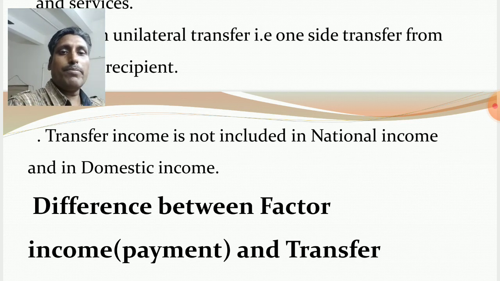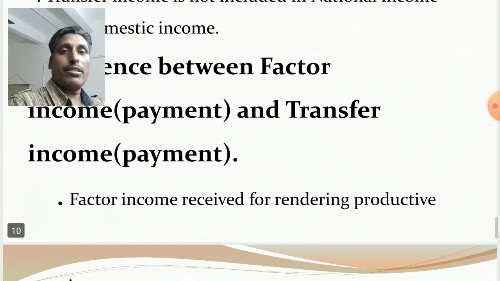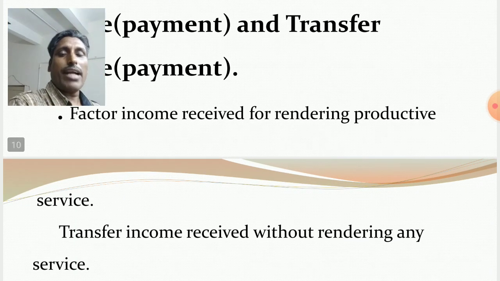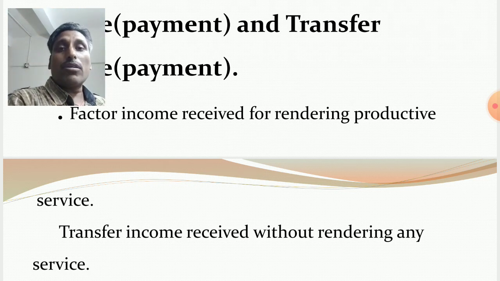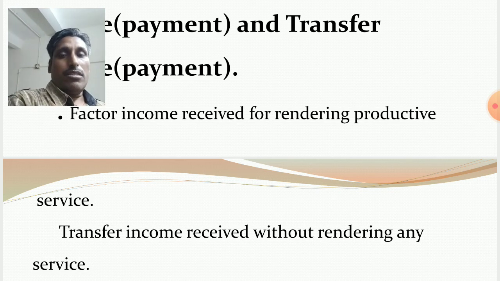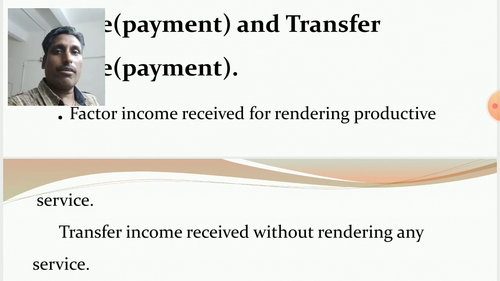Then again, the difference between factor income payment and transfer income or payment. You see, factor income is received for rendering productive services. Transfer income is received without rendering any productive service. We know that factor income is received for rendering productive service. Clear?